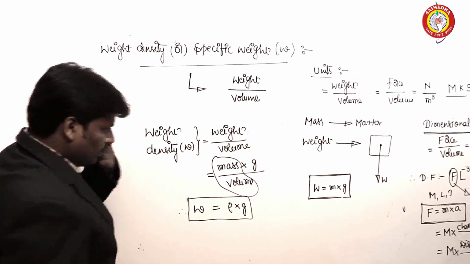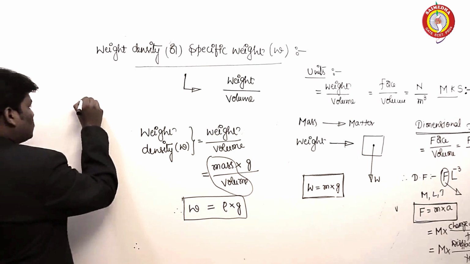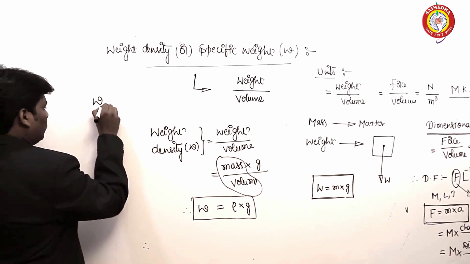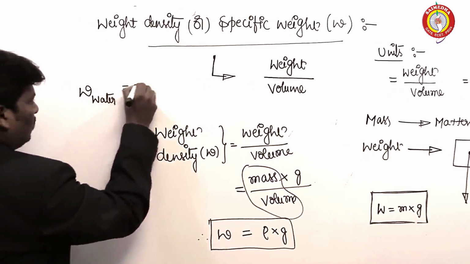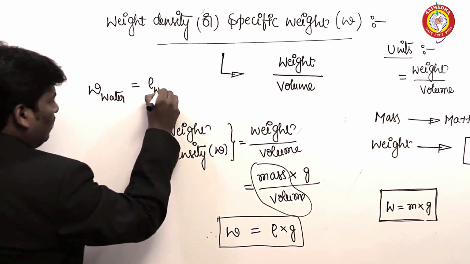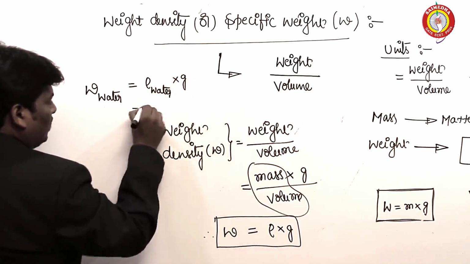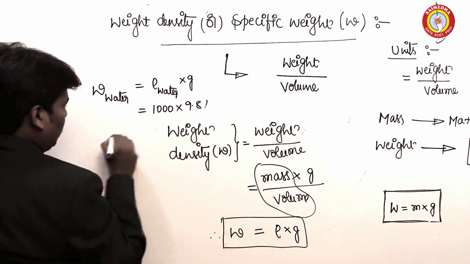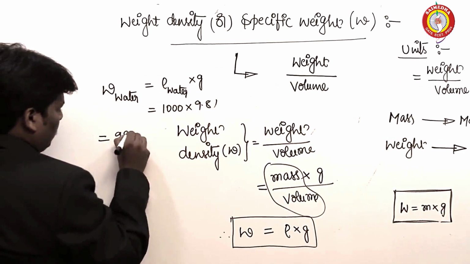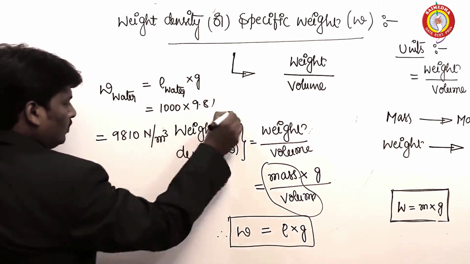Now, we may see a few of the values for the standard fluids. Weight density of water is equal to density of water multiplied by acceleration due to gravity. It is equal to 1000 into 9.81, and it is equal to 9810 Newton per meter cube.